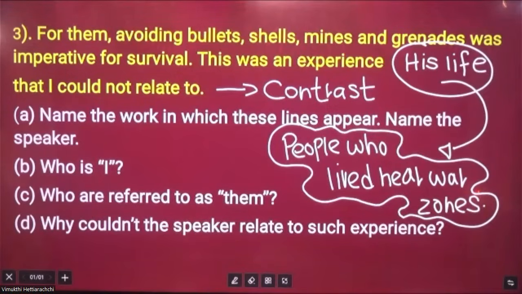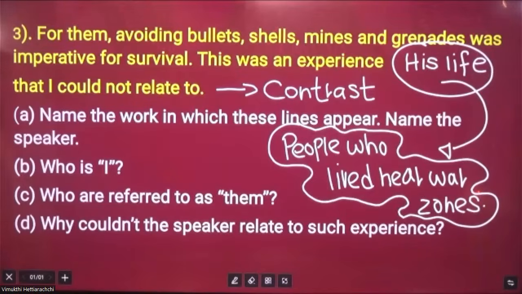Very powerful contrast. Name the work in which these lines appear. Name the speaker. Who is I? Who are referred to as them? Why could not the speaker relate to such experience? What is the reason? Right? So let's try to identify the answers. I hope you guys have understood the idea.